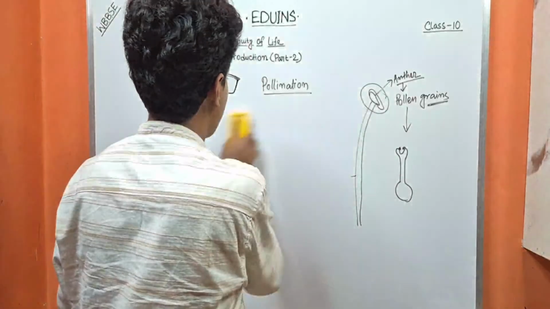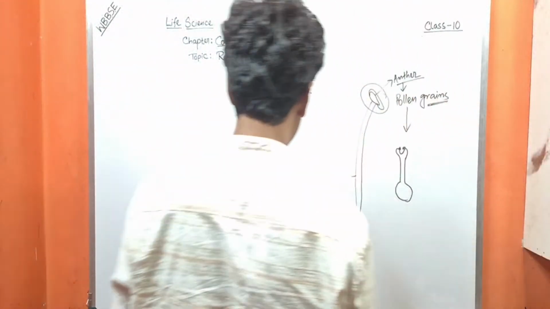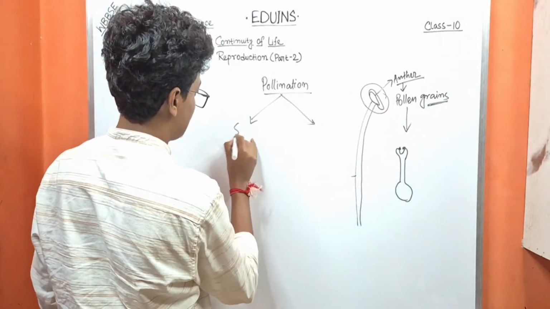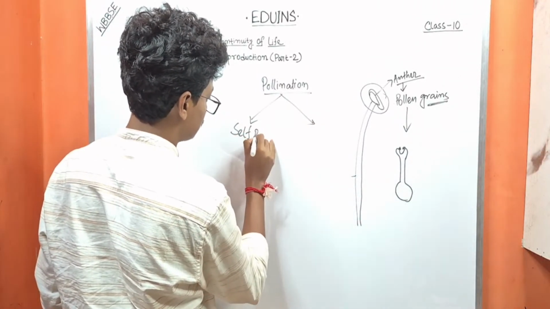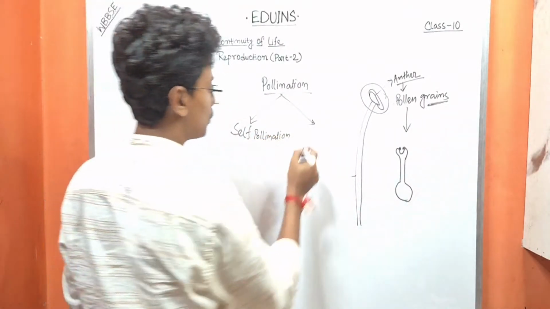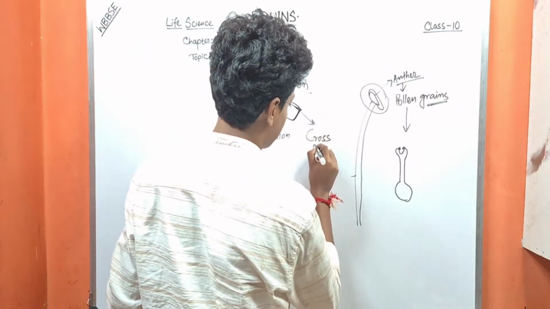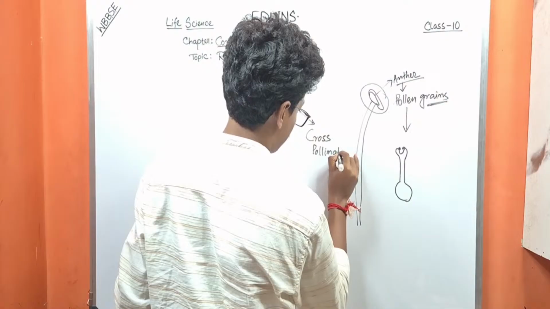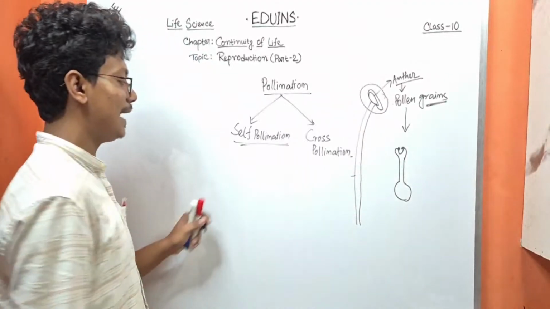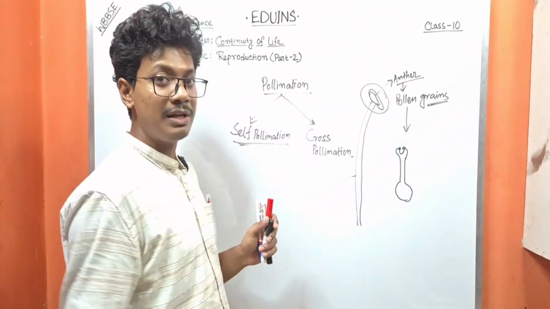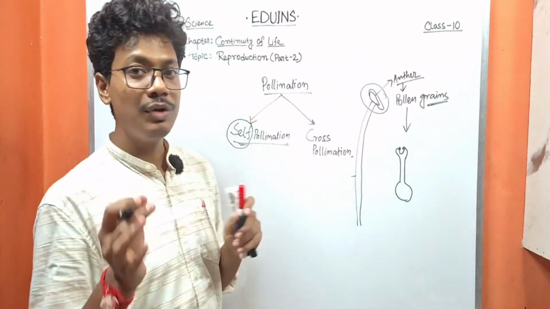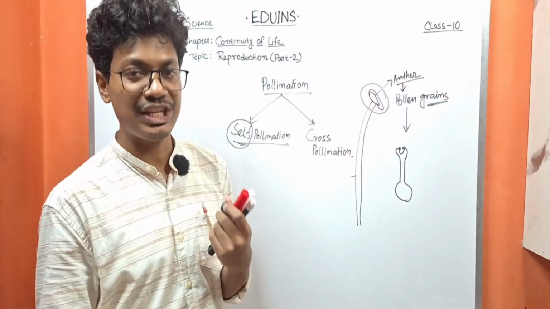They are number one, self-pollination, and number two, cross-pollination. From the name, we can understand what self-pollination is. Self-pollination means it happens without the help of any agent.